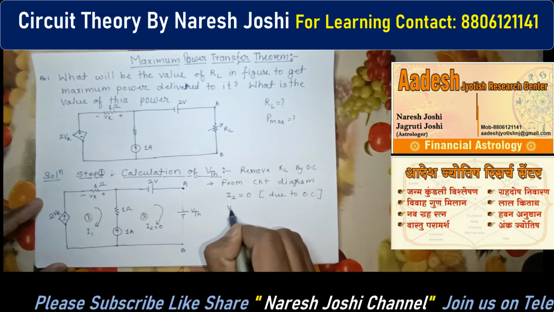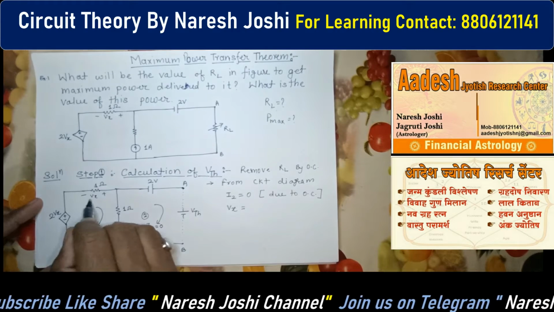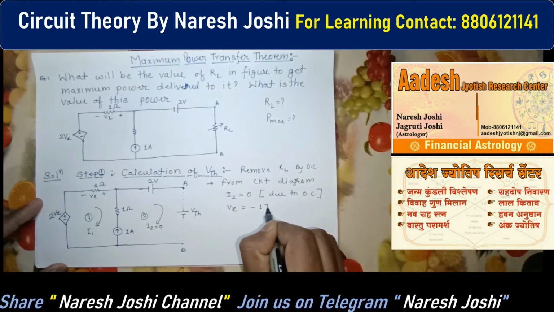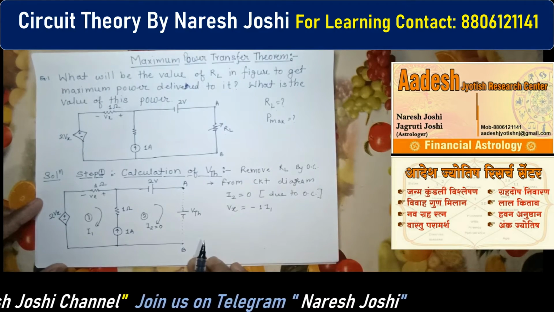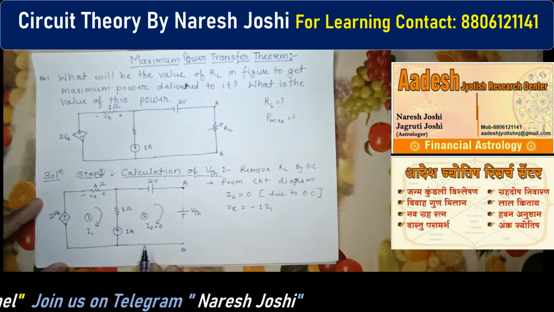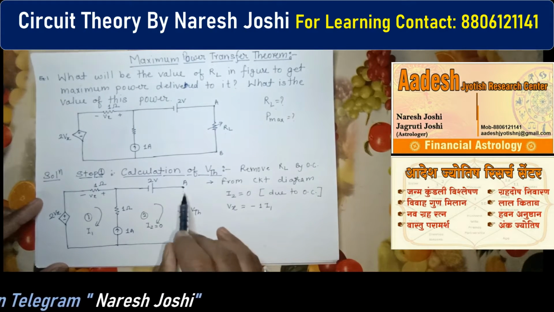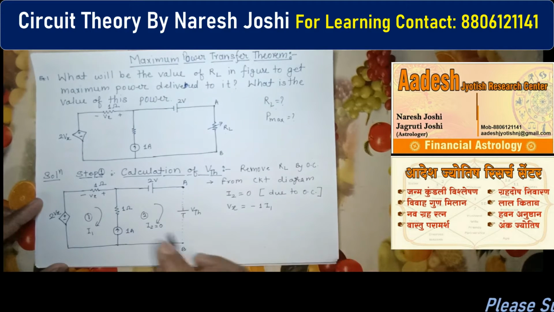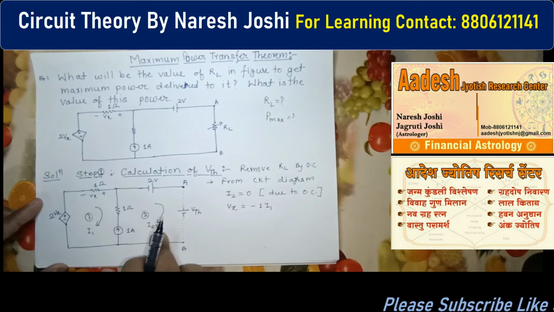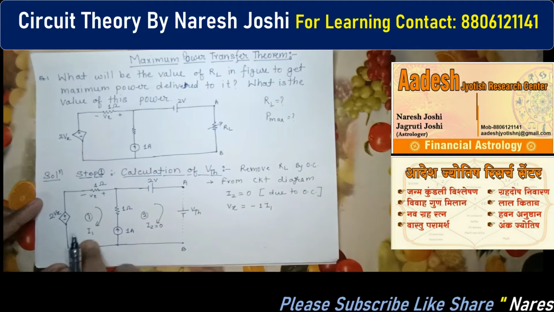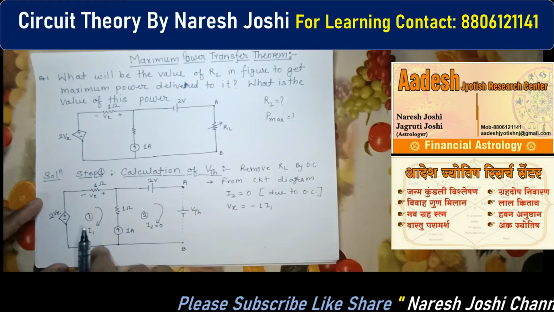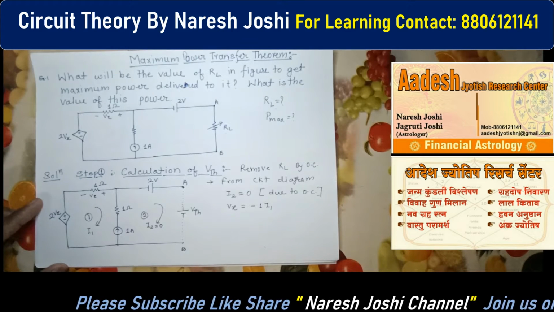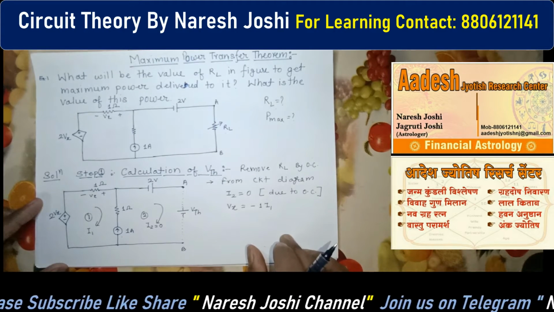Okay, so we can write Vx equals to this. I1 is flowing in this direction, so it will be minus 1 I1. So this is the value of Vx. Then you can see we are considering this as a virtual connection, so this becomes a super mesh. You can see this is the super mesh because a current source is present between these two meshes. So here we have to apply the super mesh to calculate the value of I1. Okay, so how can we calculate this value I1? This is important for us, clear?